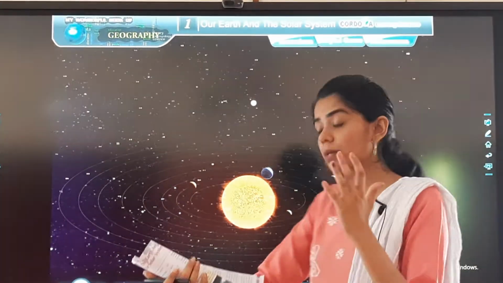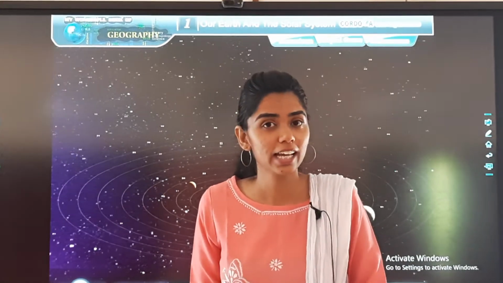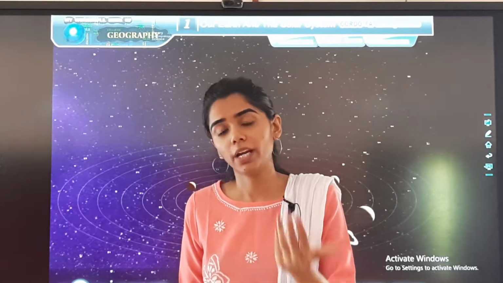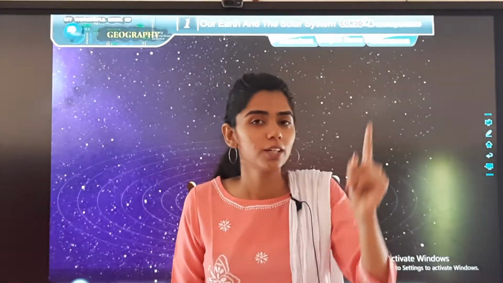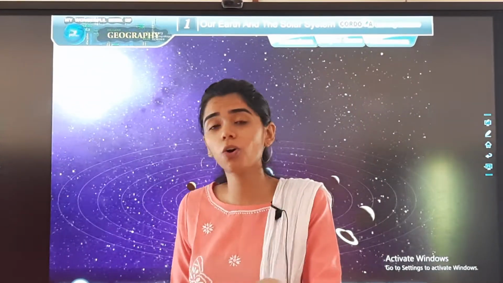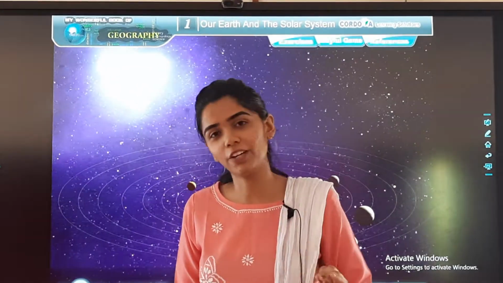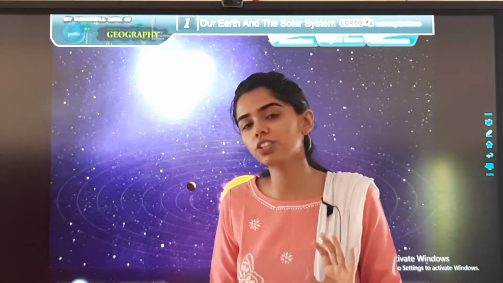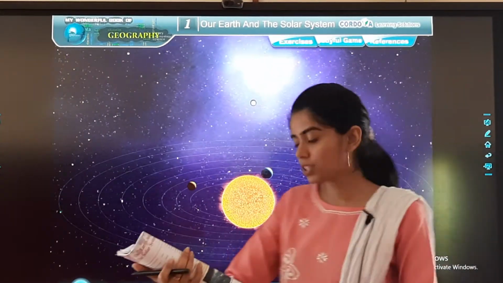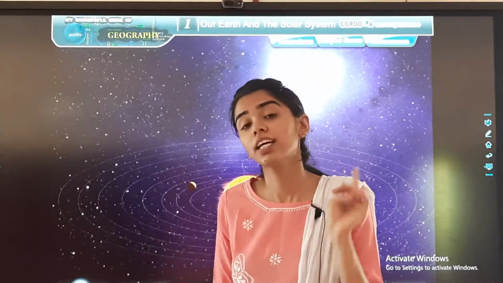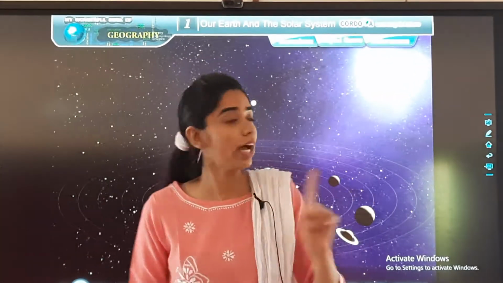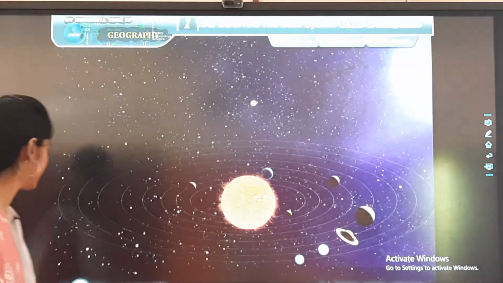Then the surface temperature of the sun, what is the temperature? It is about 6000 degrees Celsius. That means it's very, very hot. It's extremely hot, and this is why you might have noticed that the astronauts go to the moon, but they never go to the sun, because it is so hot that even if they try to go, they will burn. No one can survive there. If we try to go to the sun, we will burn. So this is the sun, and all the planets and the satellites shine because of the sun, because they don't have their own light. So with the help of the sun, they all shine.